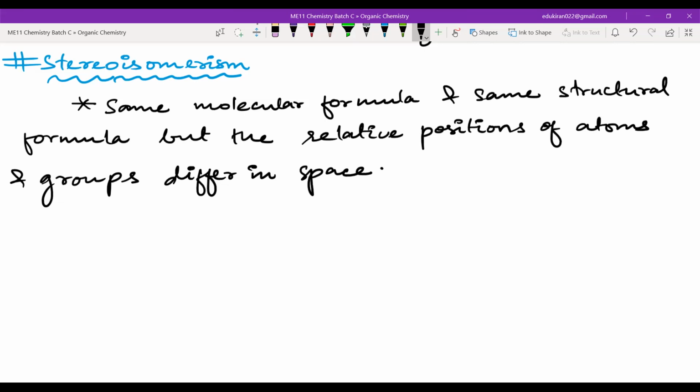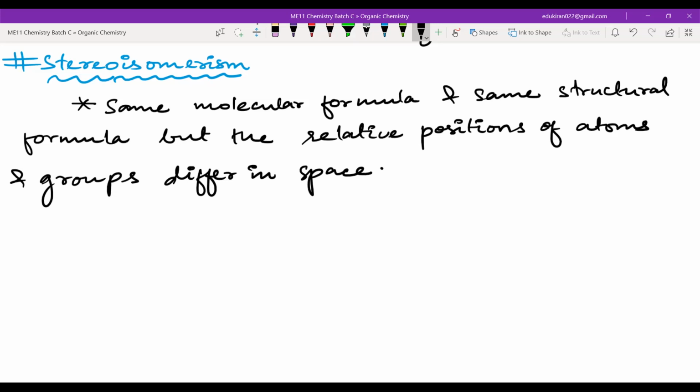So stereoisomerism. What is the definition here? All of the things are same, but the position of atoms or group of atoms differ in space.